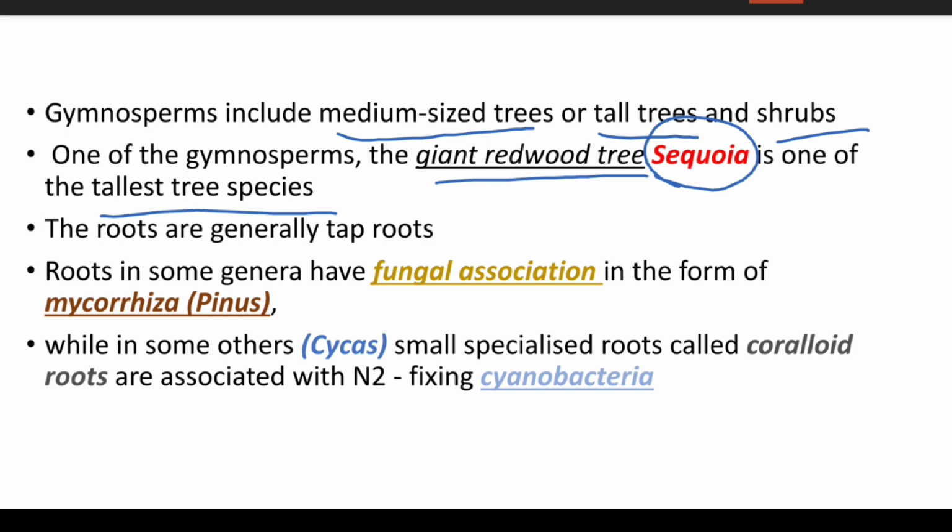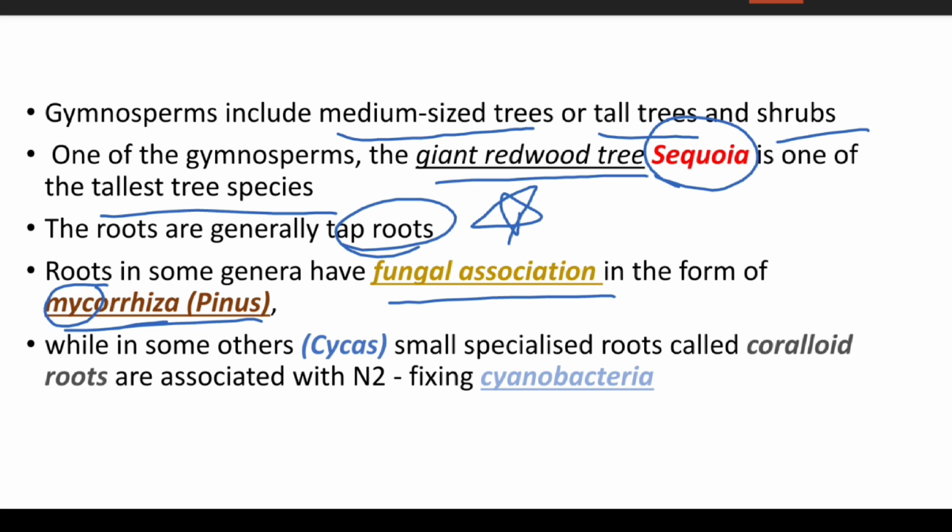The roots are generally tap roots. Important: the roots in some genera have fungal association in the form of mycorrhiza. Here the example is Pinus. Mycorrhiza means myco meaning fungus and rhiza meaning root. So some of the roots have fungus present in them. The example of this is Pinus.